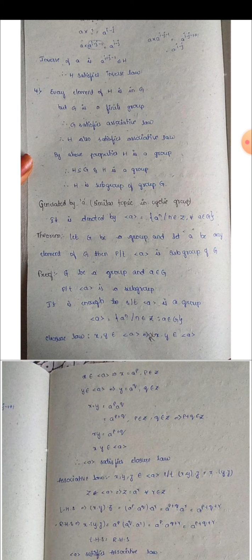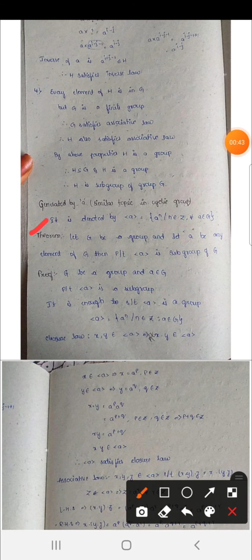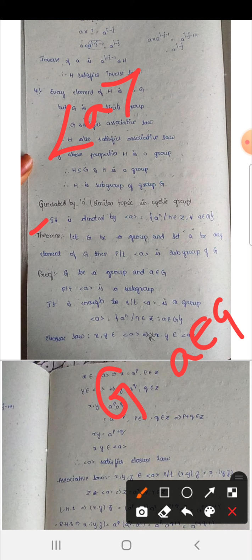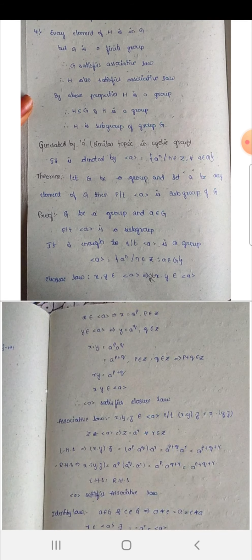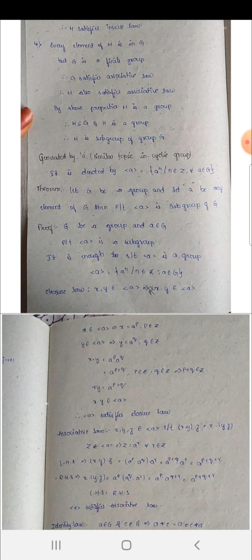Okay. So next we have to state one theorem here. Let G be a group and let a be any element of G, then prove that ⟨a⟩ is a subgroup of G. First of all, G is a group and a is any element of G. Now we have to show that ⟨a⟩ is a subgroup. ⟨a⟩ is a subgroup అంటే మనం ఏమని ప్రూవ్ చేయాలమ్మా? మనం ఇక్కడ క్లోజర్, అసోసియేటివ్, ఐడెంటిటీ, ఇన్వర్స్ ఎలిమెంట్స్. Why? Because by the definition of subgroup, H itself is a group.